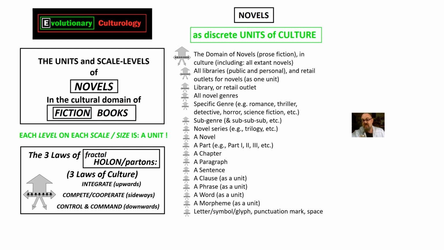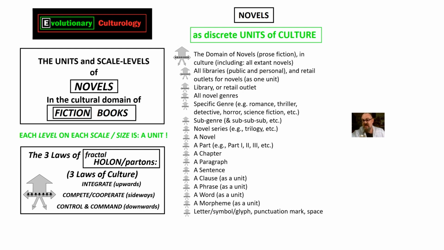Words integrate upwards into phrases, and a phrase is a unit of culture. They integrate upwards into clauses, then into the next level called sentences. They integrate up to paragraphs, up to chapters, then a part in a book. Say a novel might have 3 parts to it, and then they integrate upwards into the whole novel or one book, and that can integrate upwards into a novel series.